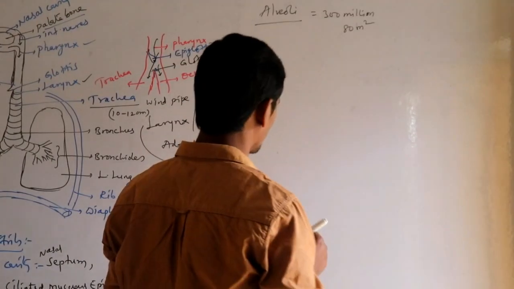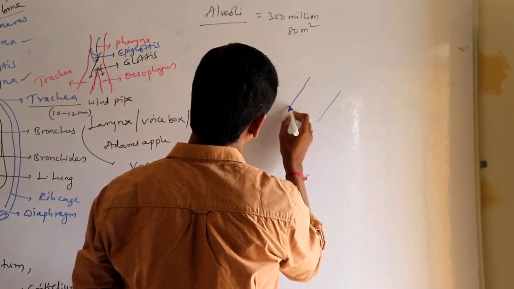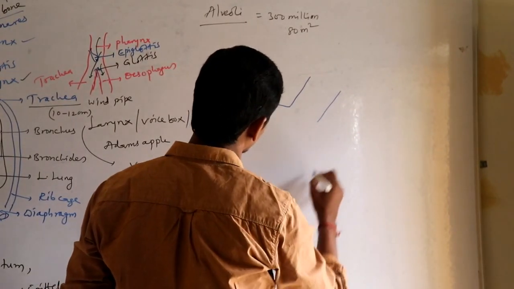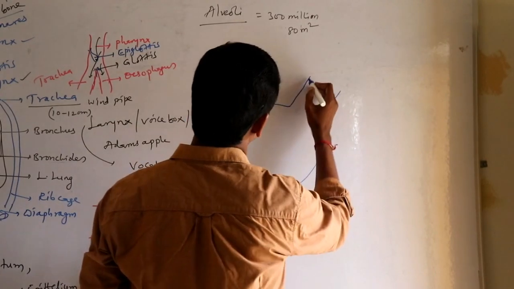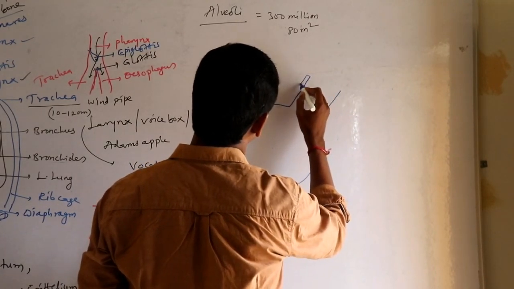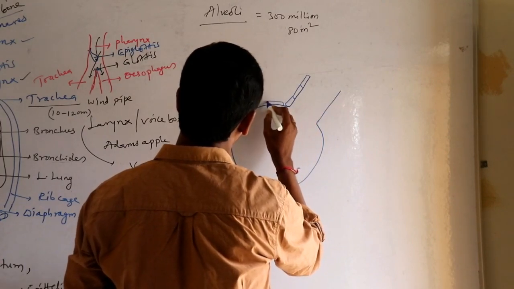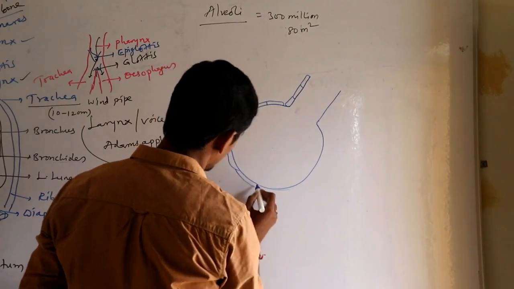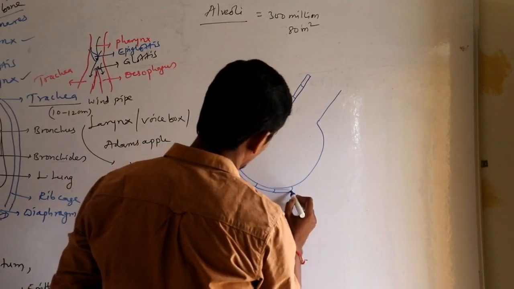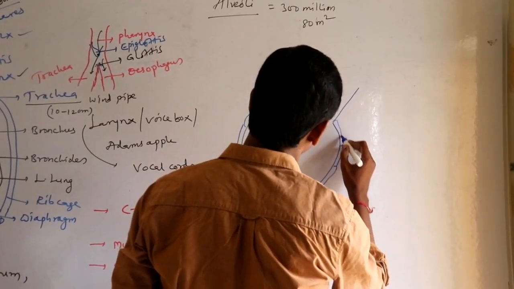Now, for example, if this is an alveolus, the alveolar wall is surrounded by a single layer of epithelium tissue.